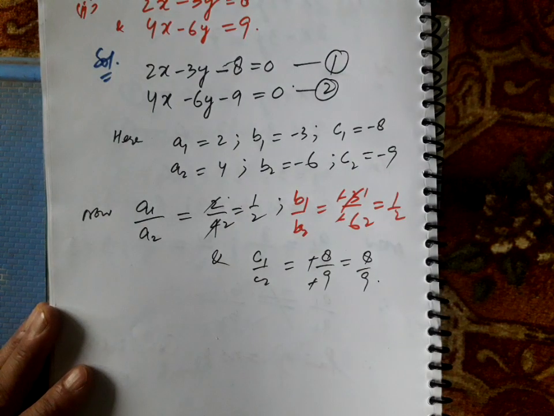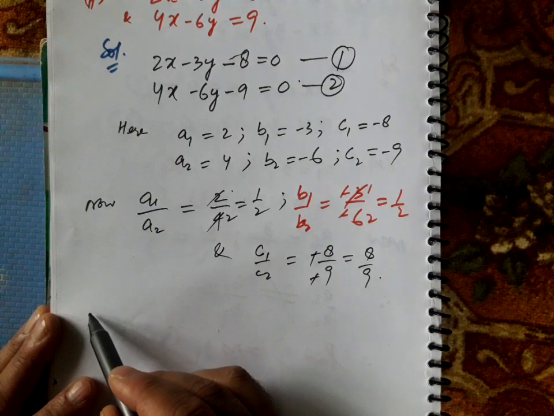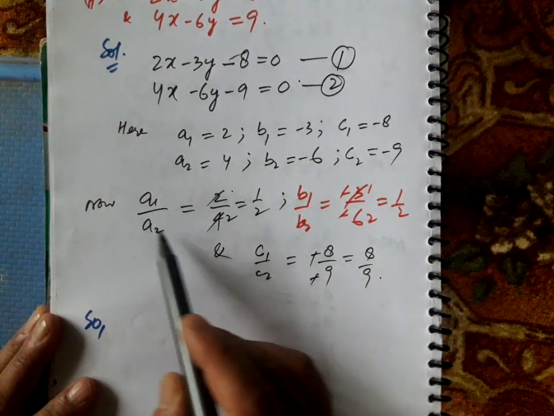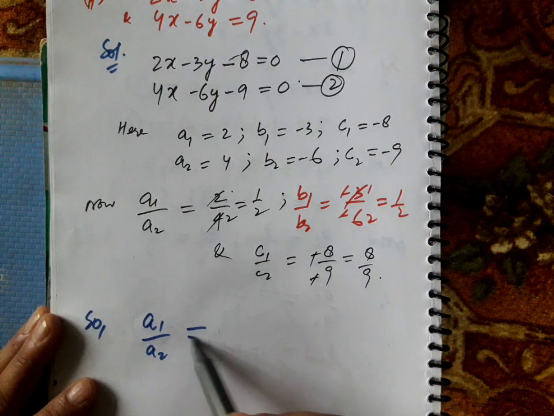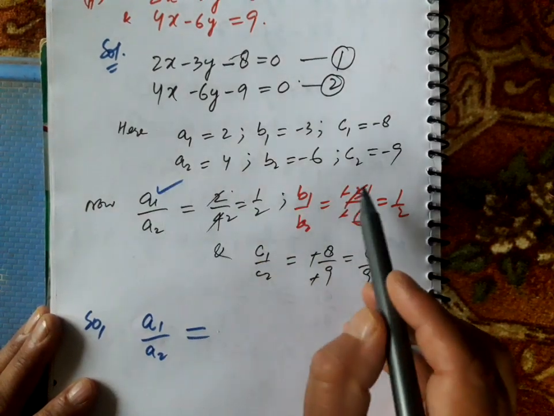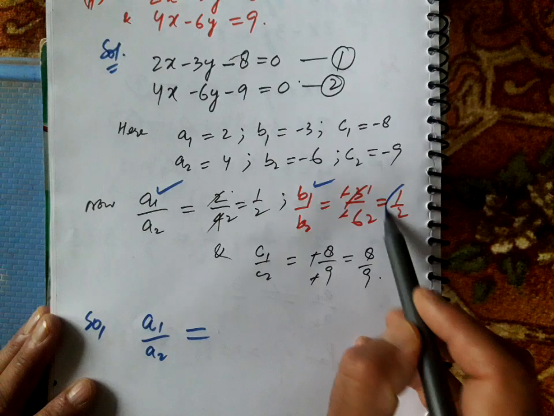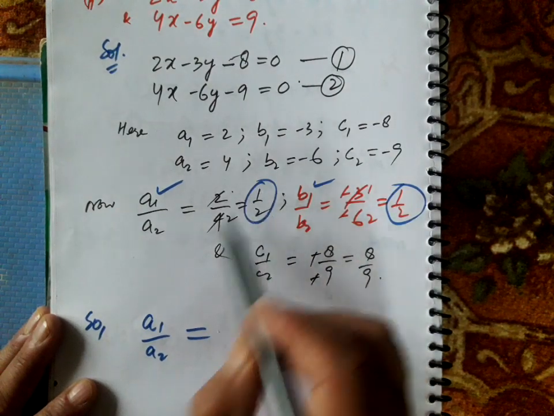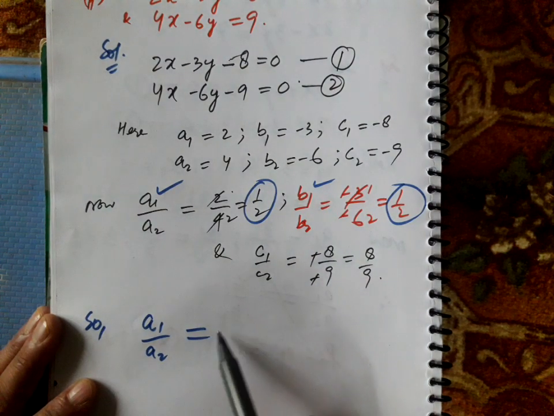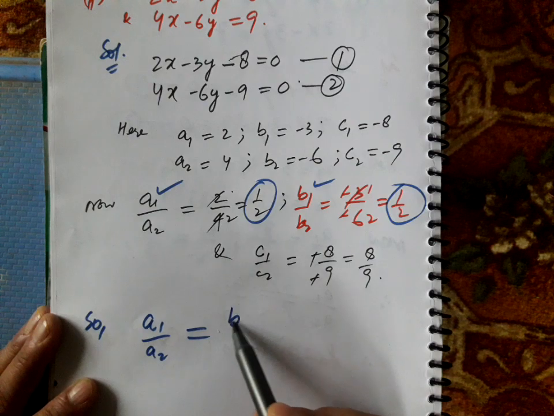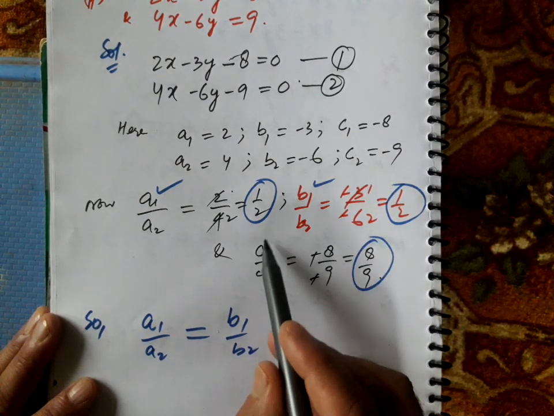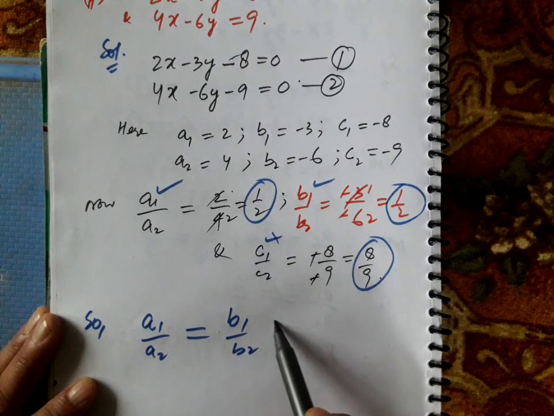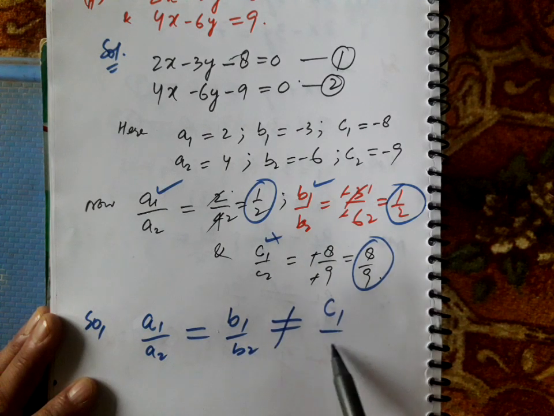So in the above case क्या हम देख सकते हैं, these two ratios are equal, both are equal to 1/2. So a1 by a2 is equal to b1 by b2, but not equal to c1 by c2.